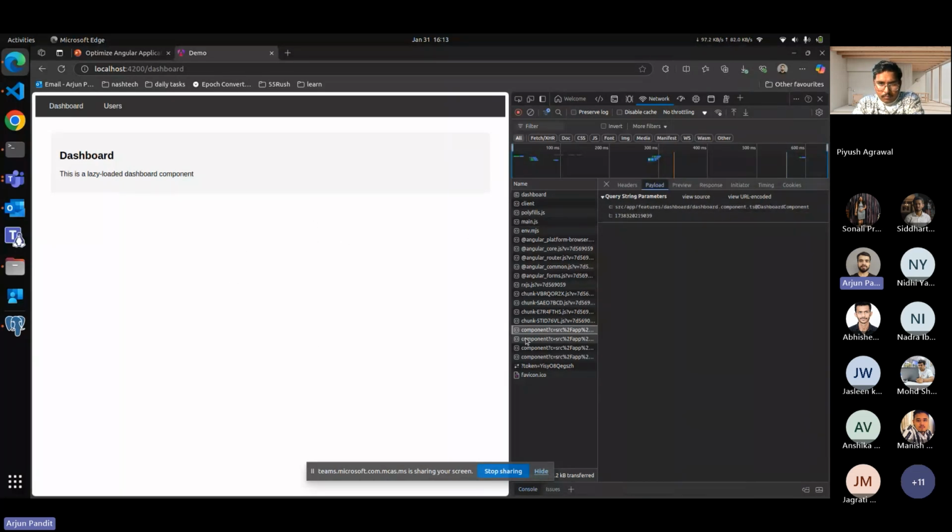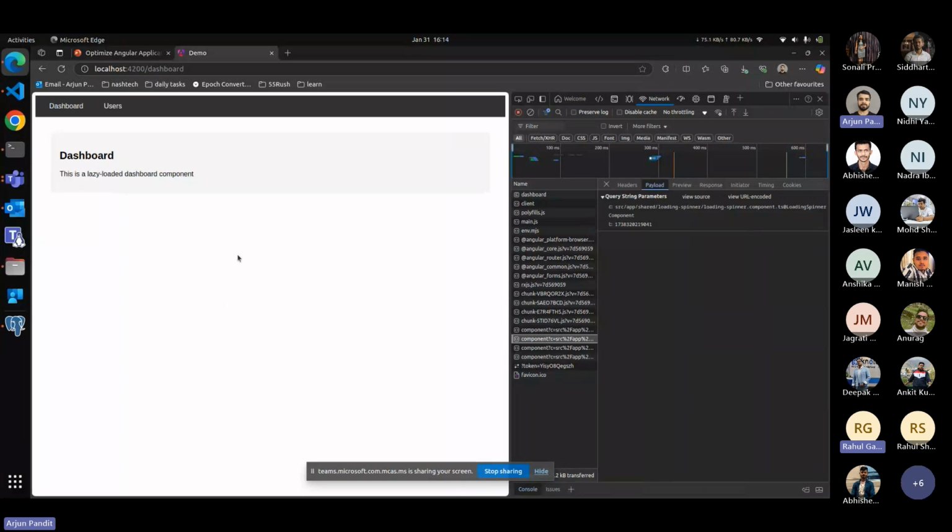Second is the loading spinner, basically for the loader, but we are not using a loader on the dashboard right now, and it's still loaded. Third is the users component, for another tab we will navigate to after this, but it's also loaded even though we don't need it on the dashboard page. And the fourth one is the app component.